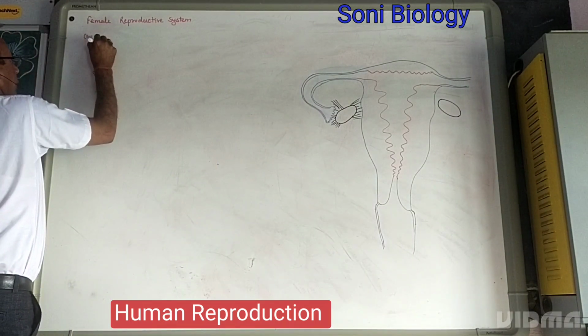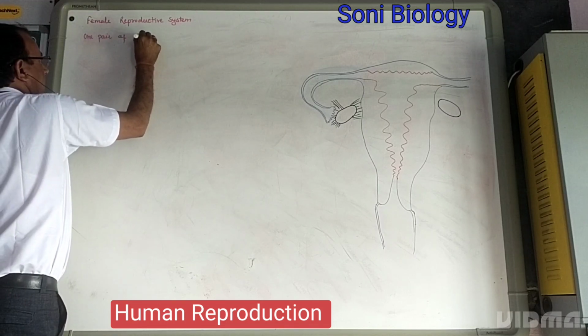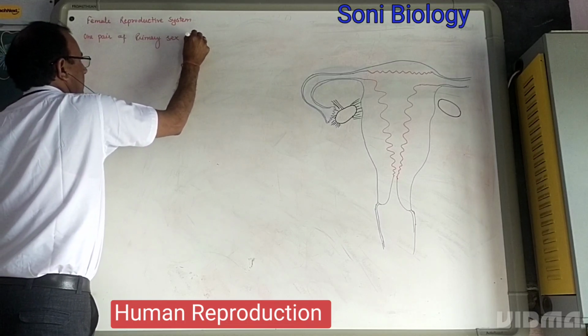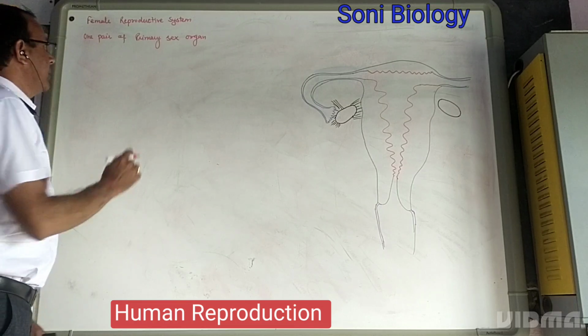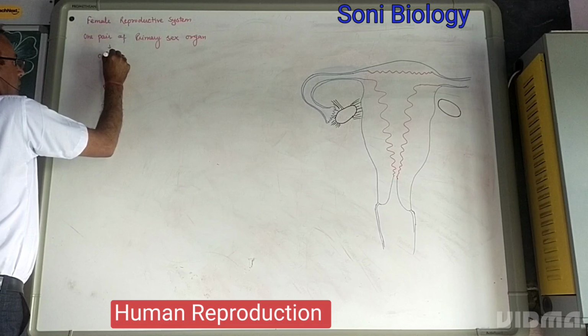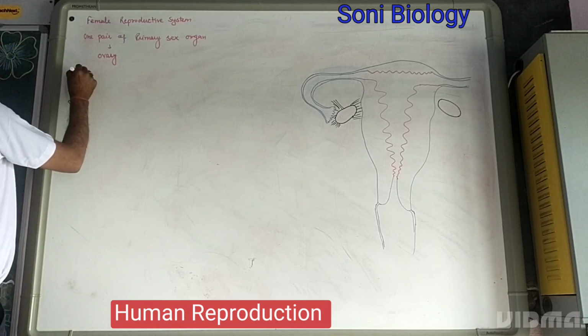One pair of primary sex organs. The primary sex organs in female are the ovaries, along with a pair of fallopian tubes.